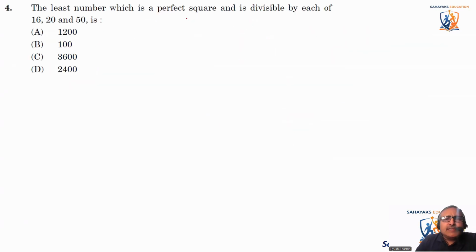Okay, the least number which is a perfect square and is divisible by each of these numbers. Let's find out. First of all, let's find the LCM of all these numbers. So the LCM will be the number which will be divisible by this, this, and this. So let's find their LCM: 16, 20, and 50.